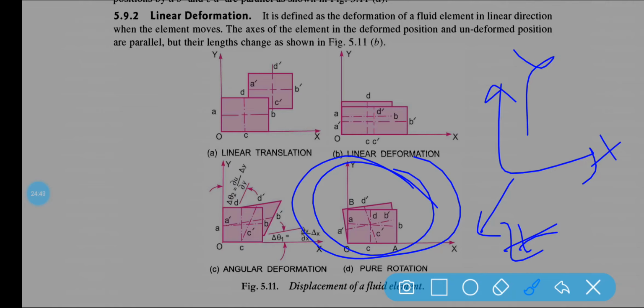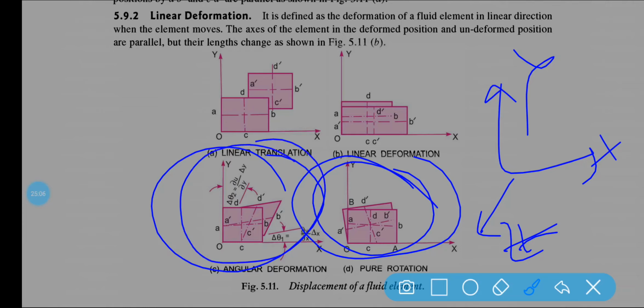So basically, in the case of angular deformation, also called shear deformation, we will be getting some shear strain, because angular deformation is defined as the average change in the angle contained by two adjacent sides. So the x axis can rotate like this and the y axis can rotate, giving the average angle contained by two adjacent sides.